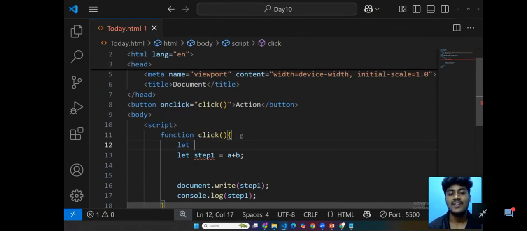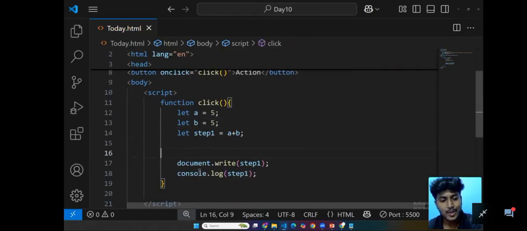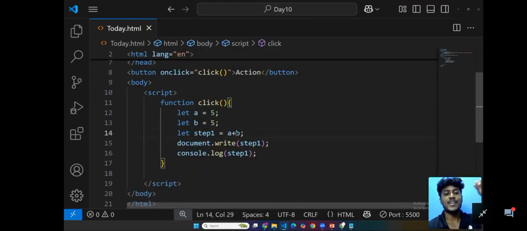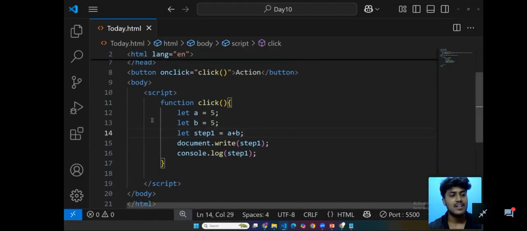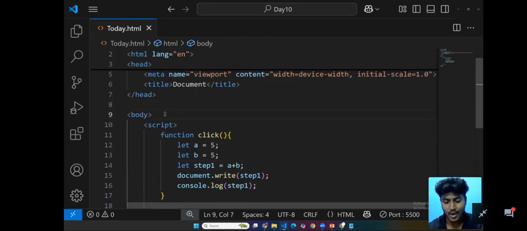So let a equal to 5, and then let b equal to 5. Our answer is going to be a plus b equal to 10. Now I think that is not the problem. Okay, yes, I got that.